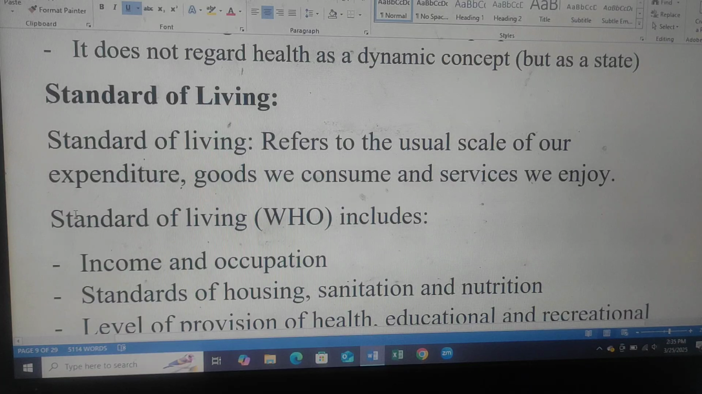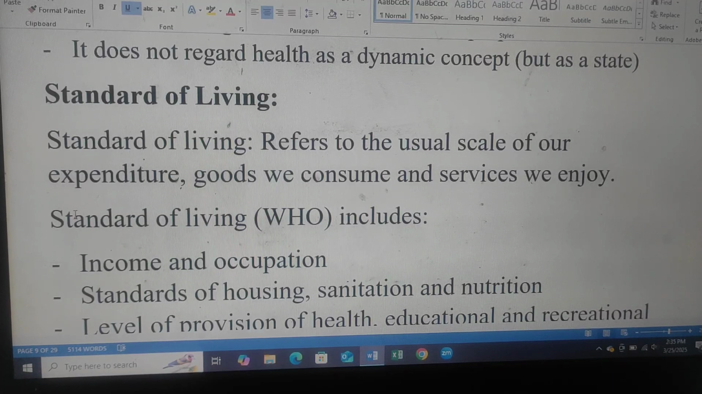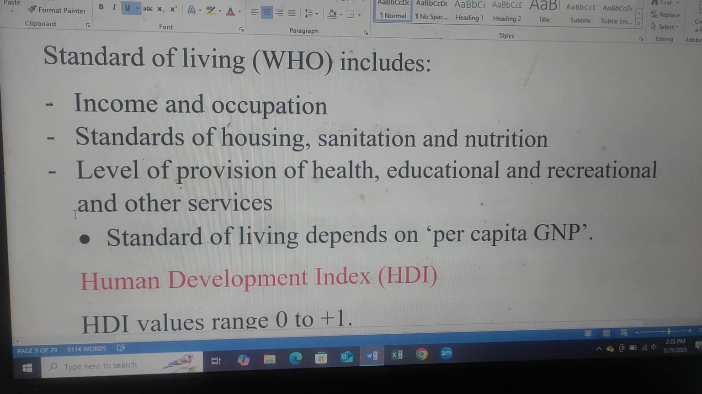Standard of living. Standard of living refers to the usual scale of our expenditure, goods we consume and services we enjoy. Standard of living, WHO includes income and occupation, standard of housing, sanitation and nutrition, level of provision of health, education and recreation and other services. Standard of living depends on per capita GNP.